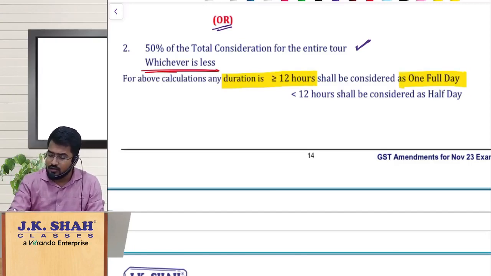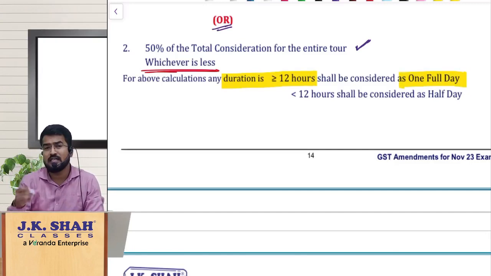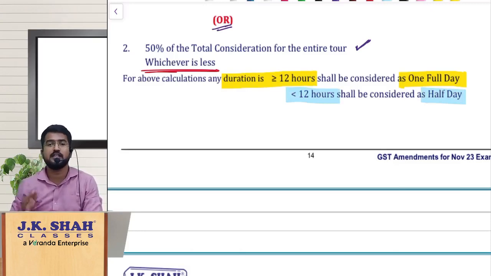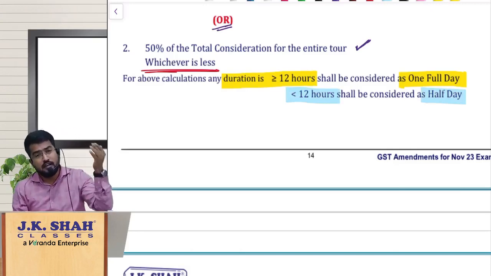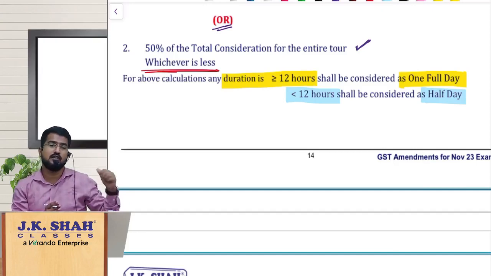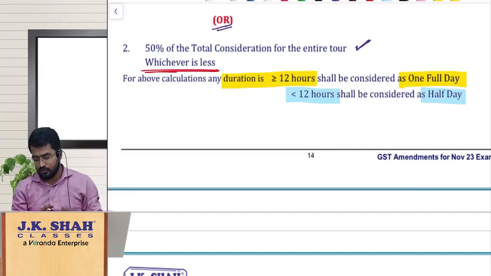If it is less than 12 hours, then it will be treated as half a day. So while counting the number of days, if you have stayed in India or outside India for greater than or equal to 12 hours, we count it as one full day. If you have stayed for less than 12 hours, we count it as half a day. So that is the point.